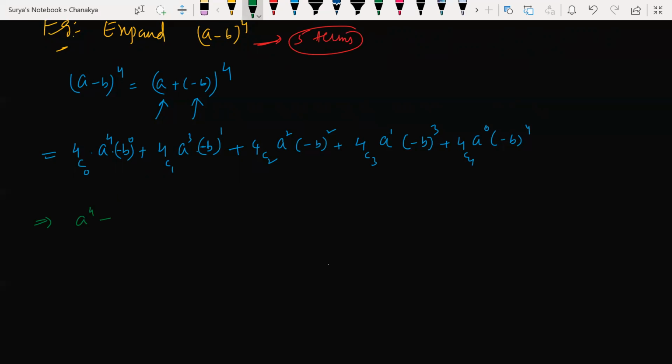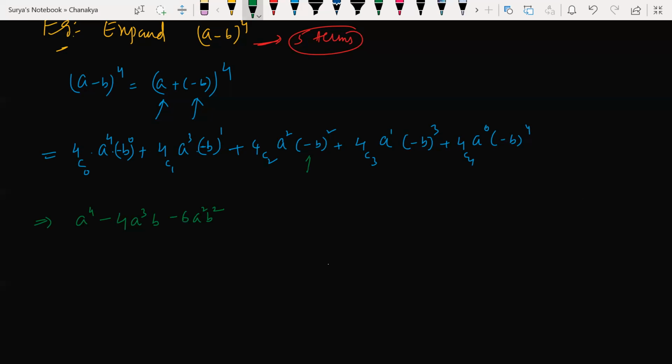Next, 4C1 answer is 4. a cubed, minus b to the power of 1, how much? Minus b. 4C2 answer is 12 by 2, 6. So 6 a squared b squared.